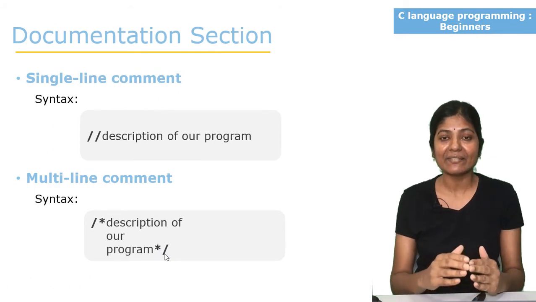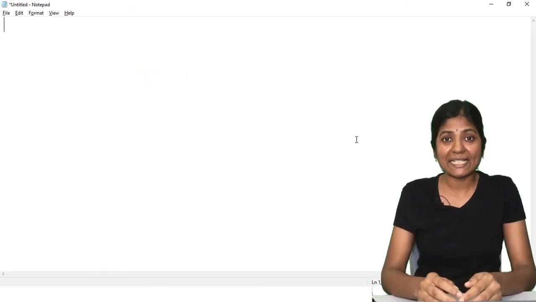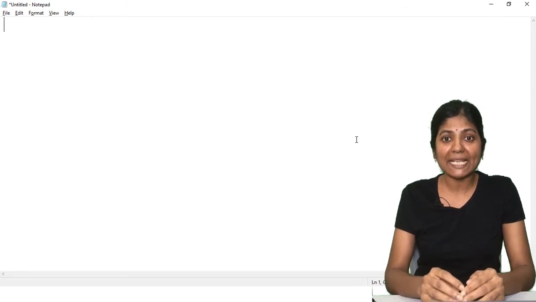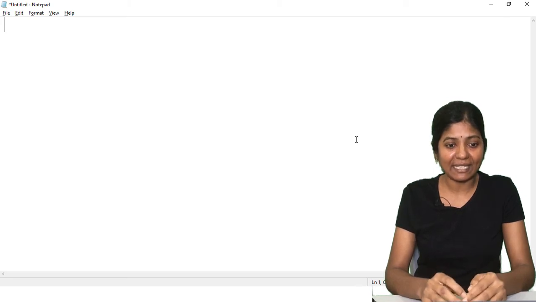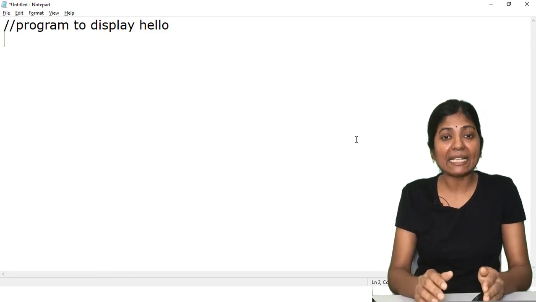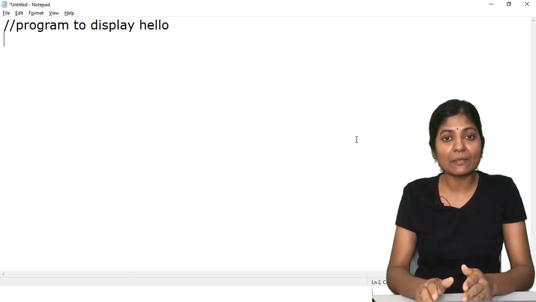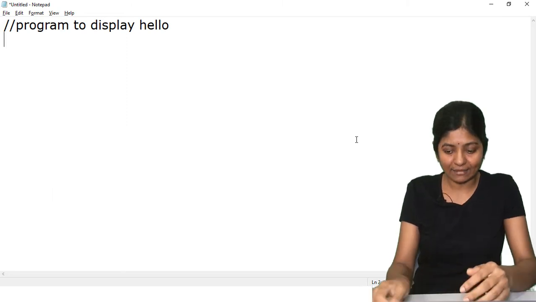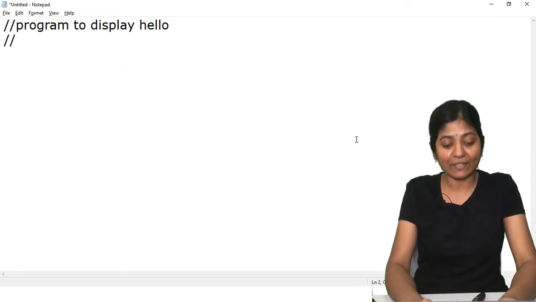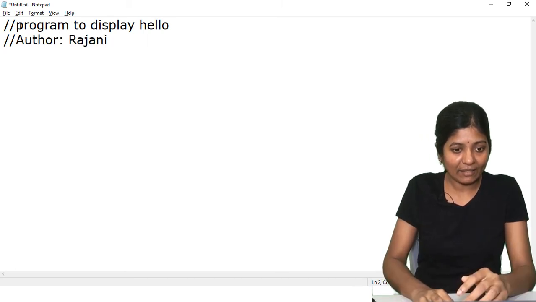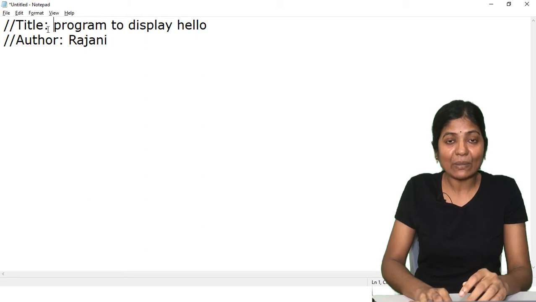Let us see this with an example. Let's say, for example, we want to write a simple program which displays hello. I'm writing the title and author like this. 2 forward slashes. This is the title of the program to display hello. And I also want to write the author. Then 2 forward slashes. Let's say we can write here. Our comment is 2 lines, right?